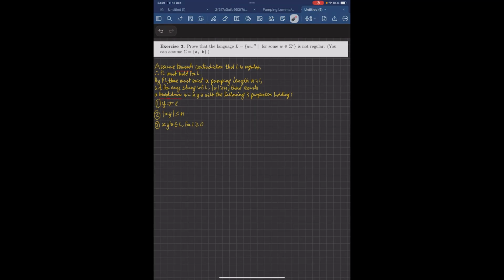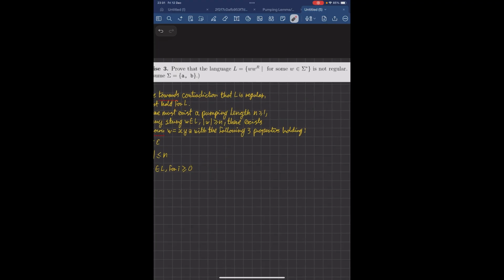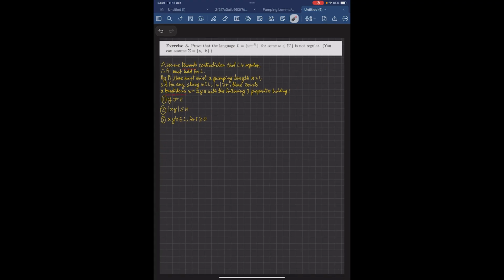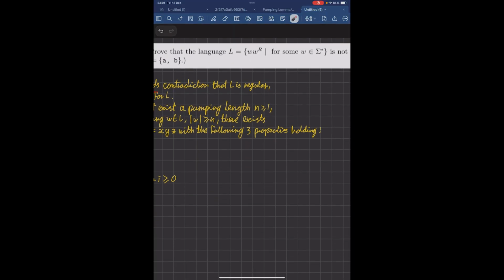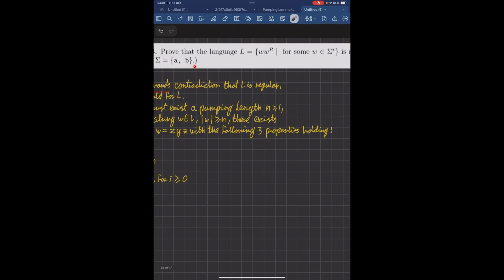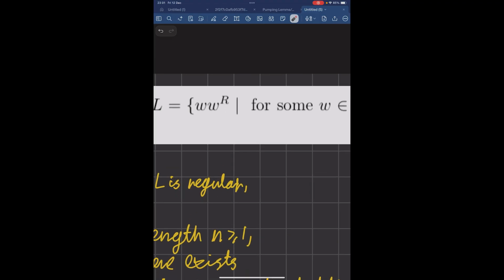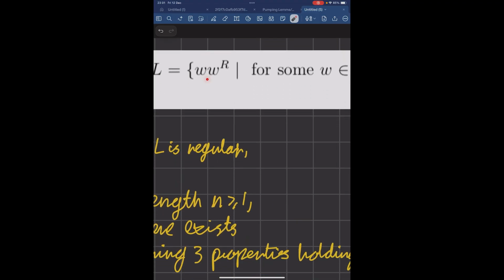Okay, so next we're going to go over this question, which is also from the exercise sheet. Now, let's first go over what the question is. It's asking us to prove that this language over here is not regular. This is a language of strings over alphabet A, B, where the first section of the string is the reverse of the second section, or vice versa. So the second section is the reverse of the first.